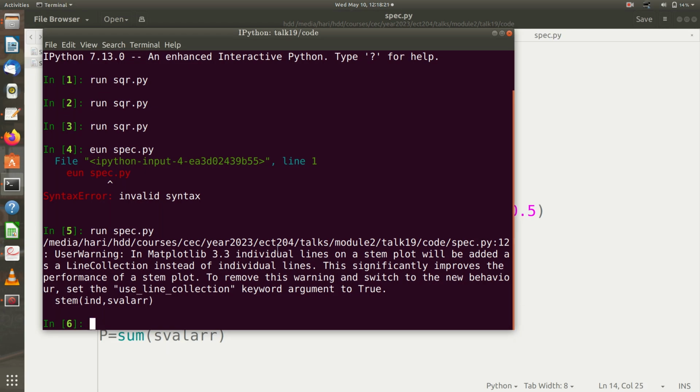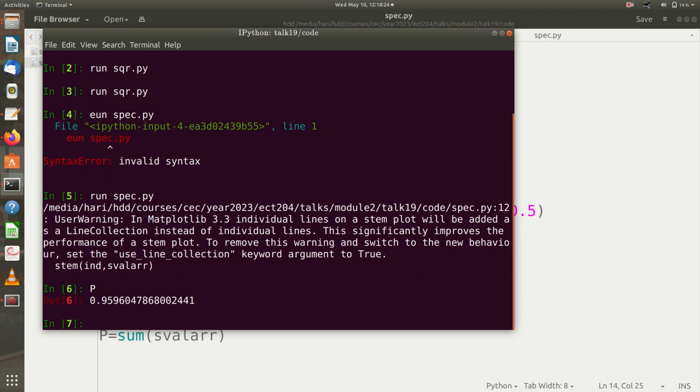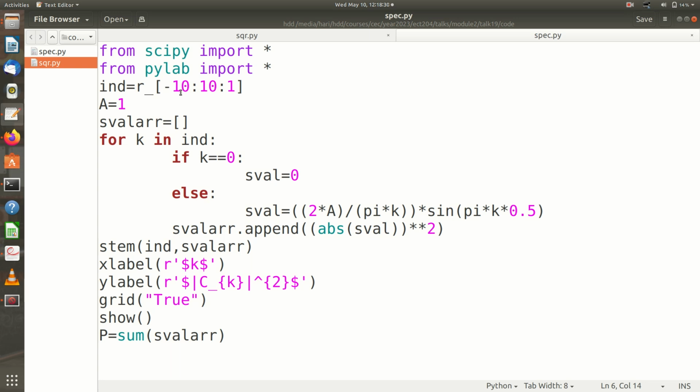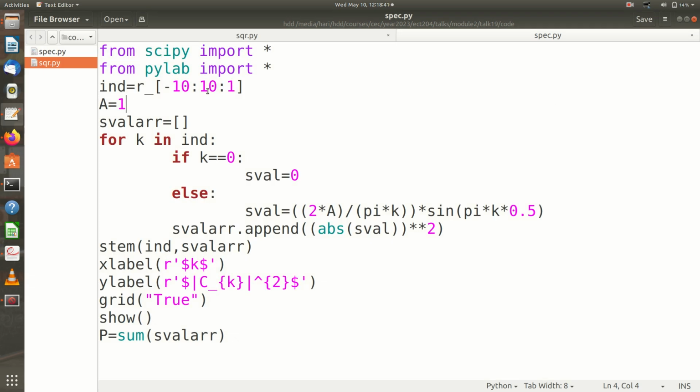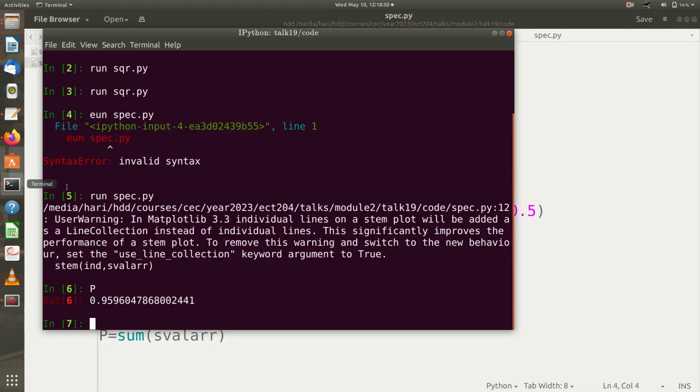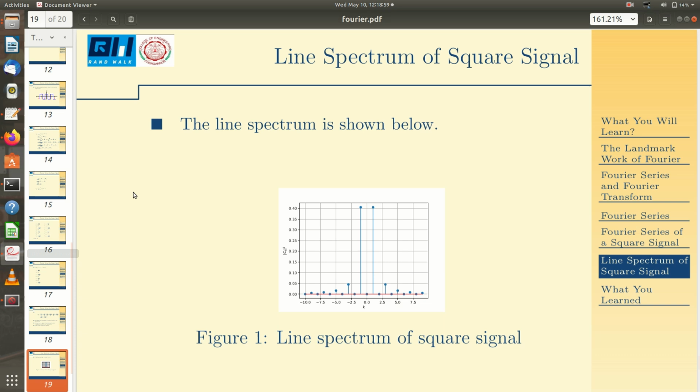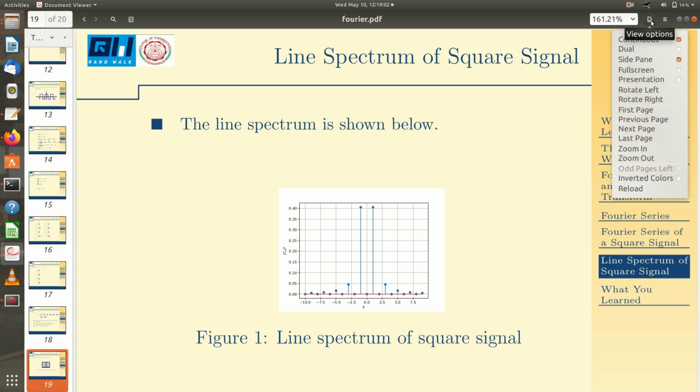And if you look at the sum of |ck|^2, that is the power in the signal, it is approximately unity, because I have taken only 100 values, minus 10 to 10. That is why, instead of unity, it is showing 95.96% of the power. You can see that 95.96% of the energy falls in the first 10 components. So this is how you can appreciate the Fourier series of a square signal.